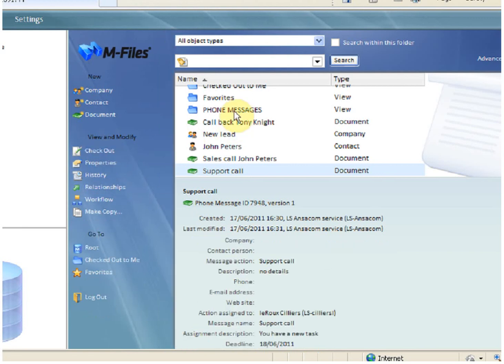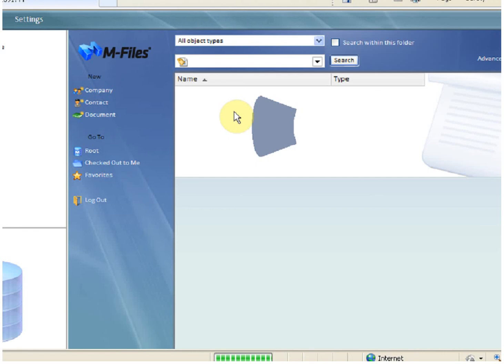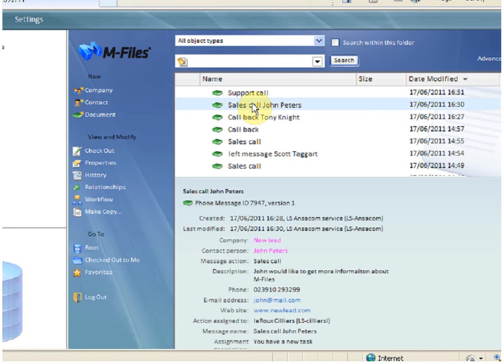If you want to look at all of the messages that have been sent and collected, you can actually check the view for phone messages, double click it, and it will open a listing of all the messages that have been sent, and you can actually sort it in date sequence. Let us again view the information for one of these messages. You can always click once on a message and the related information to that message will appear in the bottom screen.